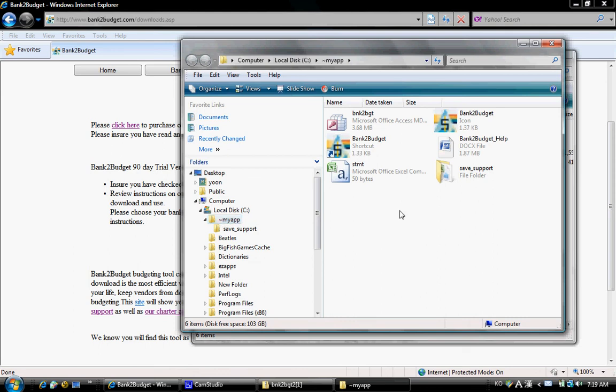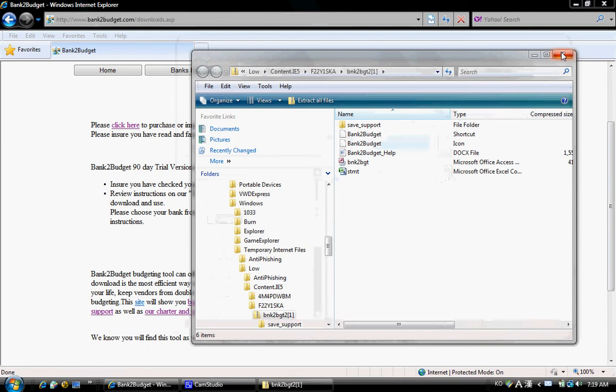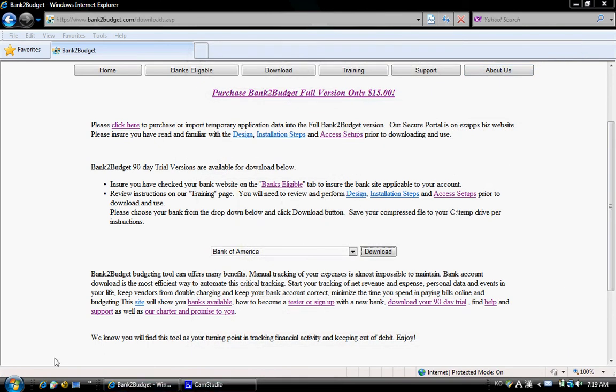Here, we'd like for you to take the shortcut file, which is noticed by having the arrow over the image. Click once and hold down. Drag this over your start button, bottom left. Drag it up to the top, then release. You can close your windows. And at this point, you have your Bank2Budget installed.